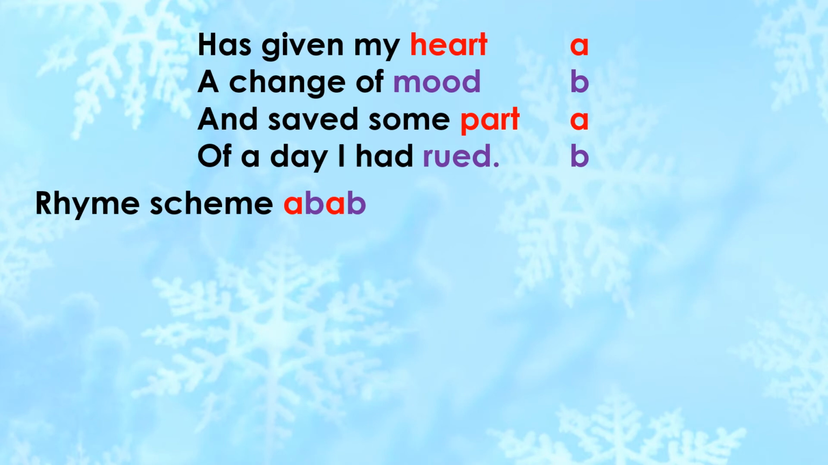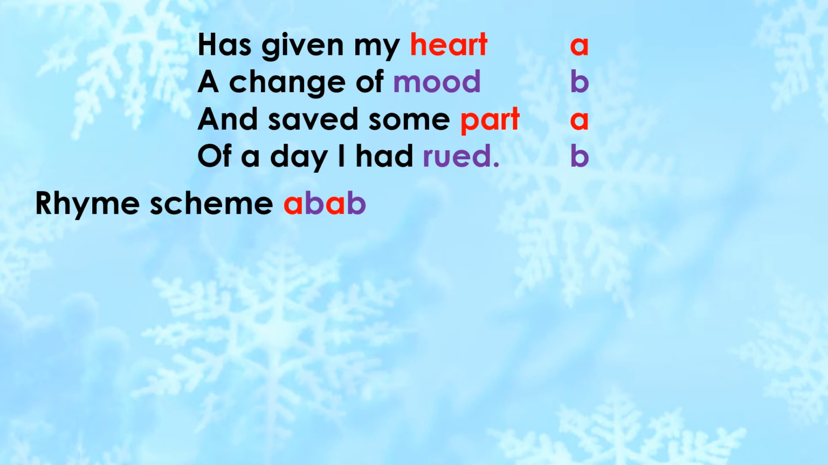Now, let's understand the meaning of the second stanza also. Then we will take up the use of symbols, images and literary devices in the poem. Now, the rhyme scheme of this stanza is also AB, AB. Heart rhymes with part, mood with rued. Sometimes it is also written that the rhyme scheme of the entire poem is AB, AB, CD, CD. Okay? Now, let's read this stanza. Has given my heart a change of mood and saved some part of a day I had rued.